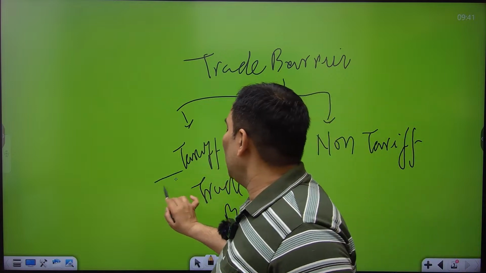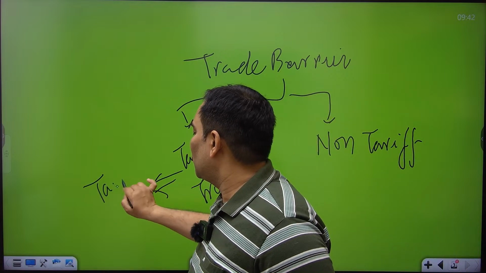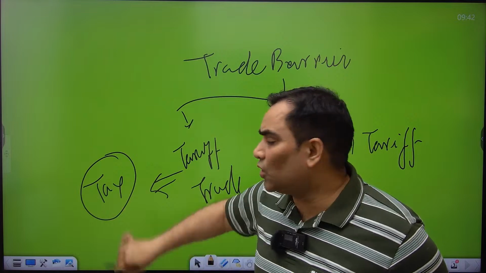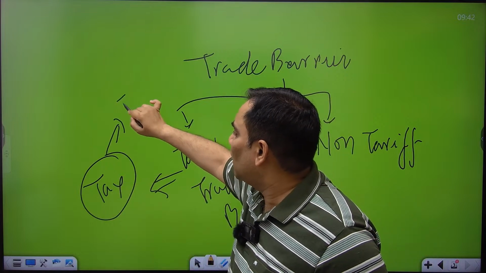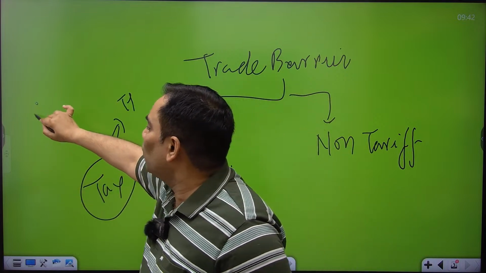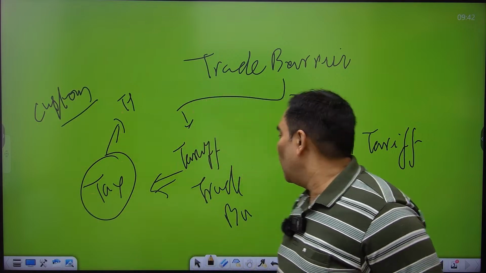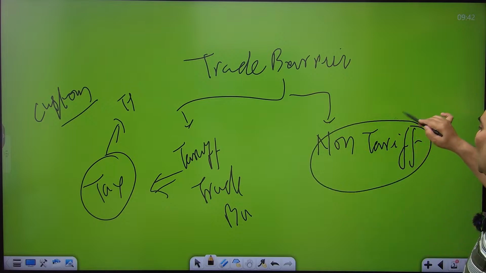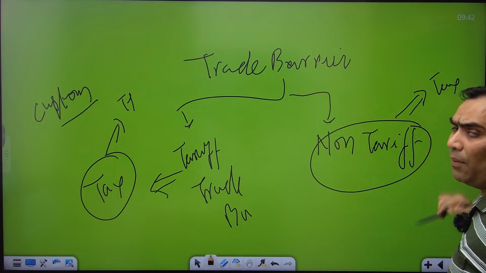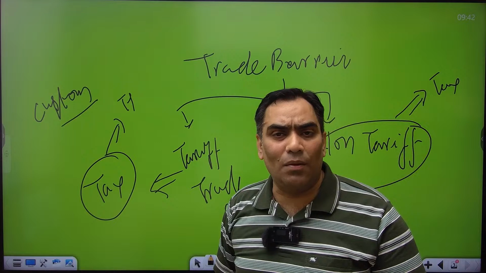Tariff trade barriers mean taxes. The host country is going to levy the tax, which may be in the form of custom duty, that means tax on import. Non-tariff barriers mean other than taxes. That may be sanitary and phytosanitary measures.